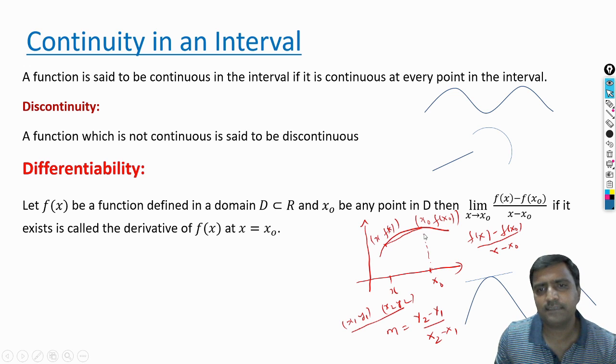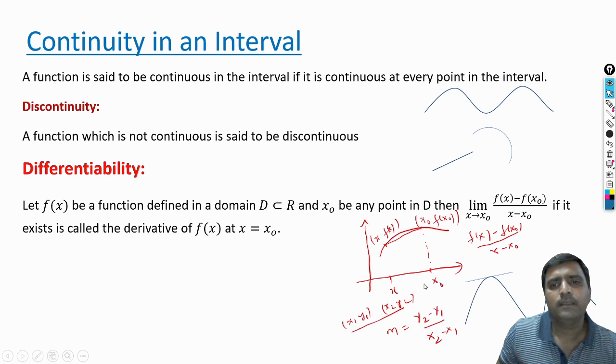If you take the limit, that is, x tends to x naught, then as x moves towards x naught, this line keeps decreasing and ultimately merges at this point. But it is not that x is equal to x naught; x is just moving towards x naught, that's it. So that means this value gives the slope of the curve at this point.